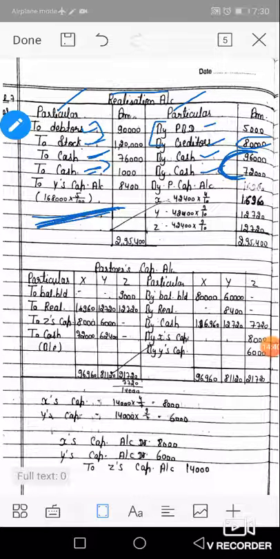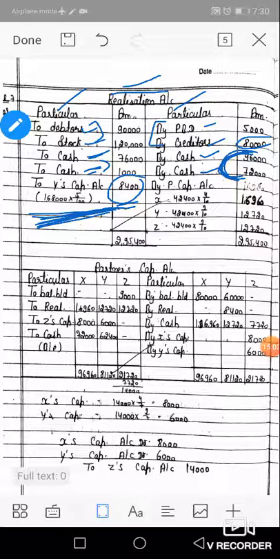So total amount realized is 168,000 and commission 5%. Journal entry is Y realization account debit to Y's capital account, and the total commission credited to his capital account is 168,000 into 5%, that is 8,400.